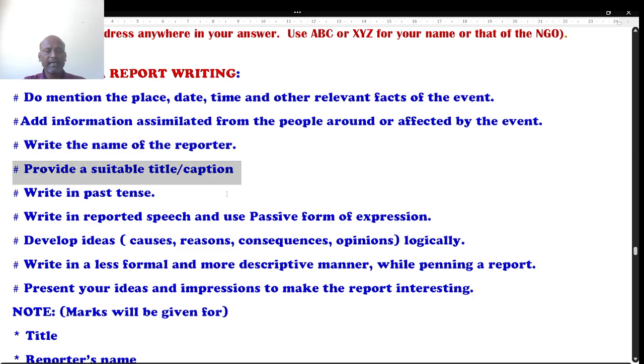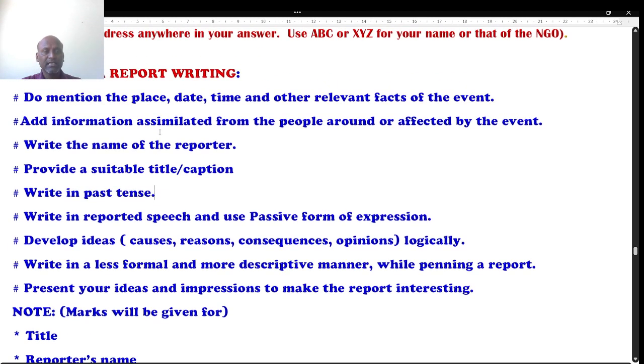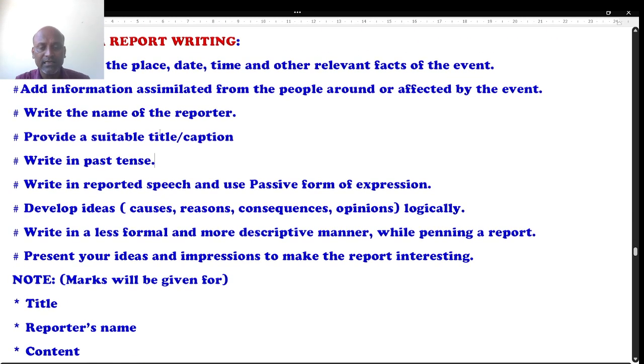Provide a subtitle and caption for it. Write in the past tense. The report must be written in the past only because that is compulsory there. Kindly go through these points. I will keep it still so that you can make a note.